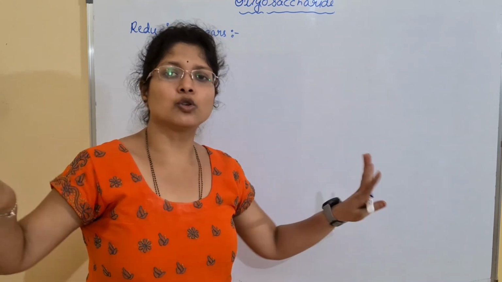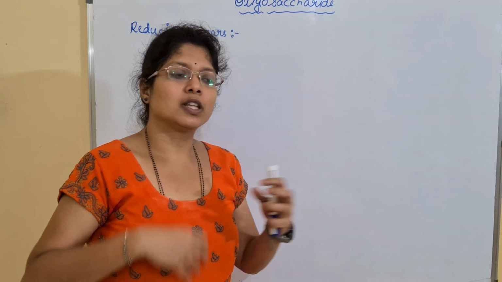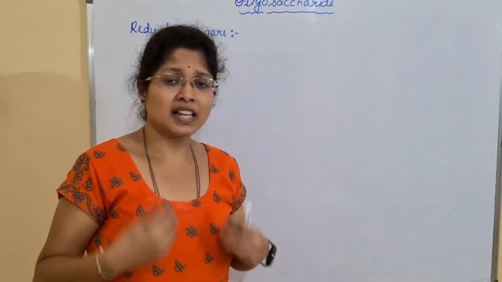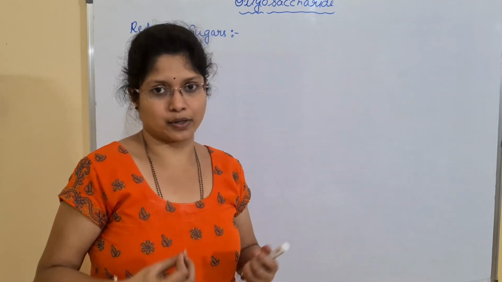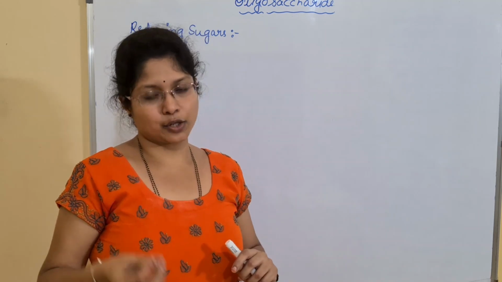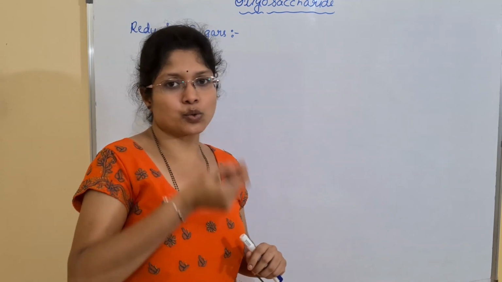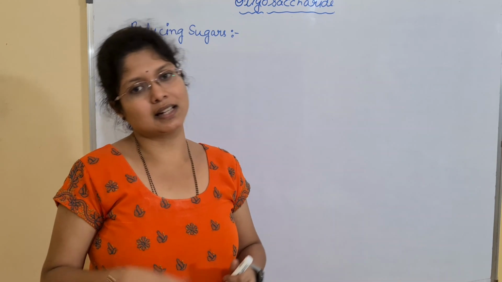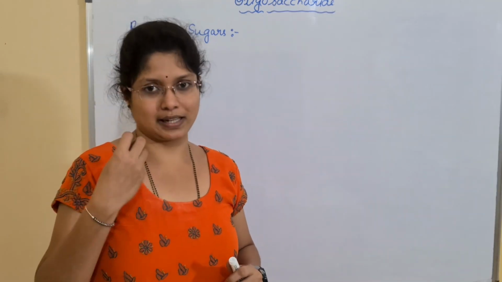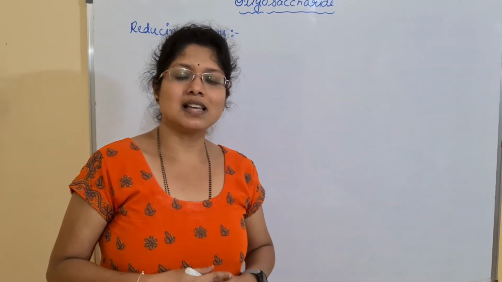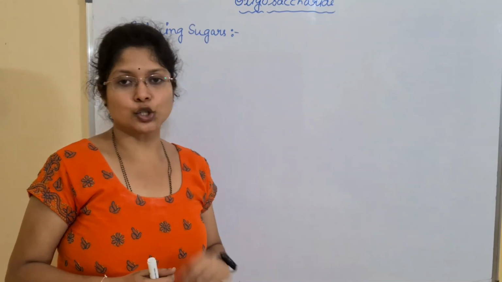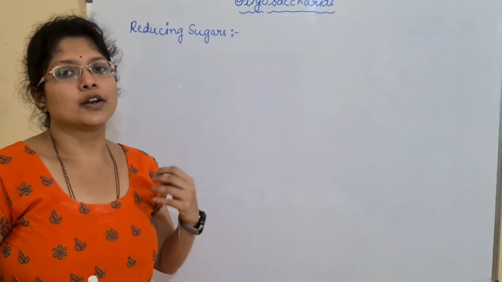If all the groups are involved in bond formation, then we say they are non-reducing. Generally we have the reducing type because at least one group will be free, and that will show the reducing nature. So this is how we classify sugars into reducing and non-reducing.